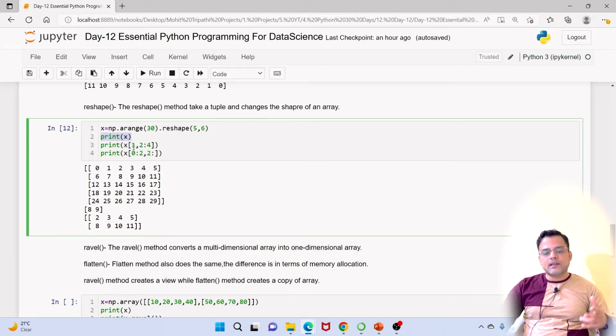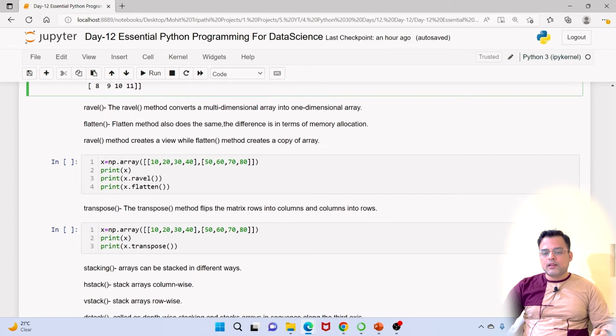If you have to access the elements, again the same ways. I am accessing the first row and 2 to 4 columns, so it will give me 8, 9. And in the second value, I am accessing 0 to 2 rows and from the second column till the end. So if it is 2 colon, it is starting from the second column till the end, and if it is colon 5, it means starting from the beginning go up till 5 columns. So like this also you can index.